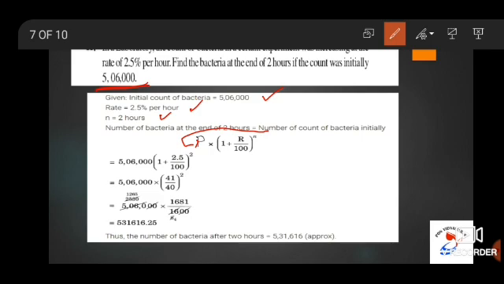So it is P into 1 plus R by 100 whole power N, that is equal to 5,06,000 into 1 plus 2.5 by 100 whole power 2, that is equal to 5,06,000 into 41 by 40 whole power 2. So on solving this, your net result will be 531616.25. So approximately you can take down the value, that is the number of bacteria after 2 hours is equal to 5,31,616 approximately. This completes sum number 11.